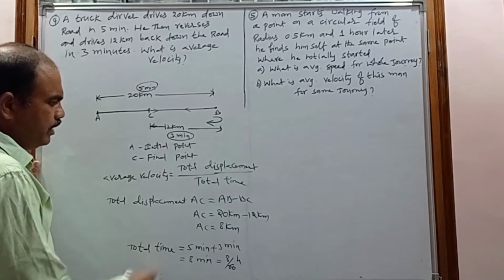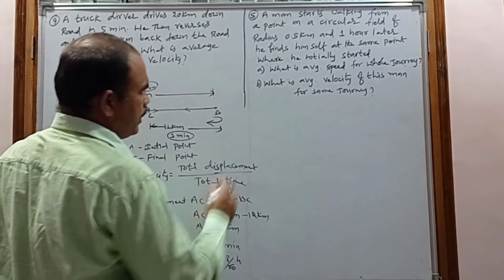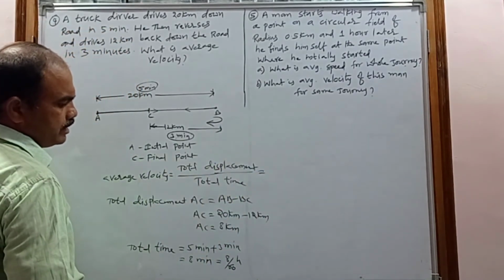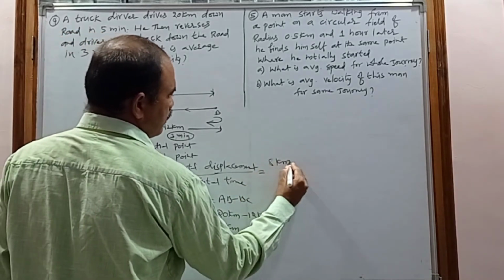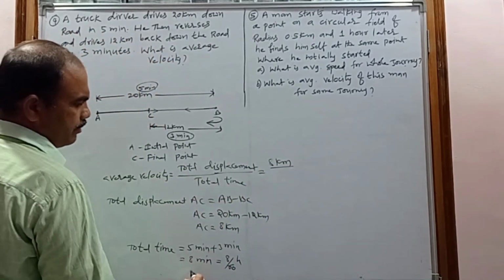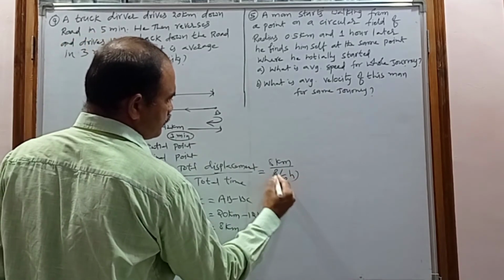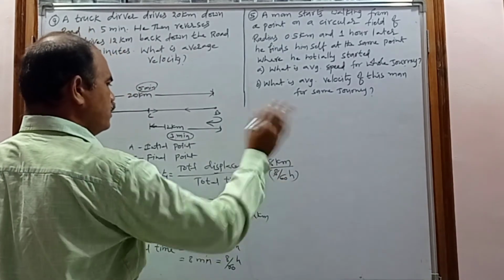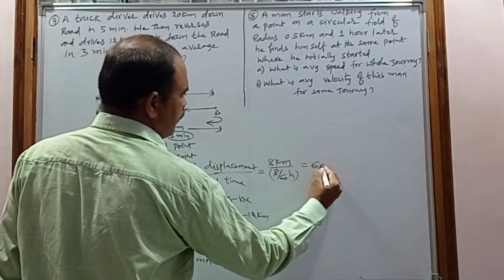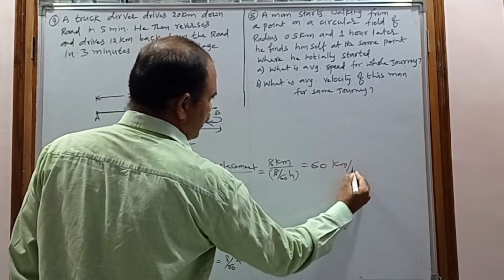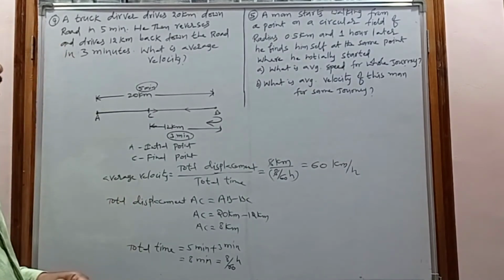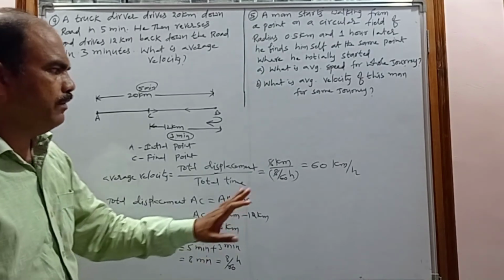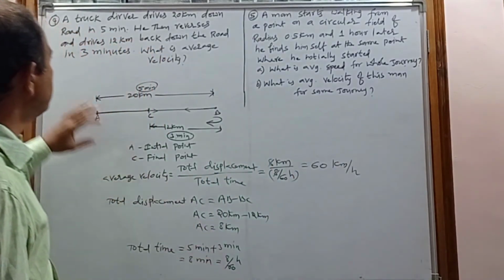So this is the total time and this is the total displacement. When you substitute here, the total displacement is 8 kilometers and the total time is 8 by 60 hour. So this 8 will be cancelled, and the 60 goes to the numerator. So the average velocity is 60 kilometers per hour. So this is about the fourth problem.